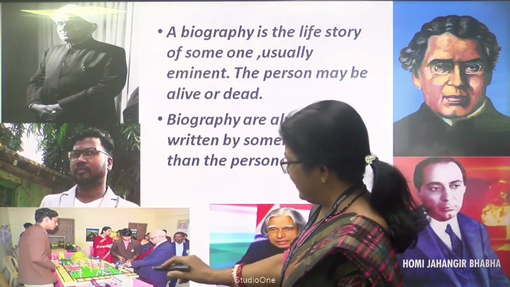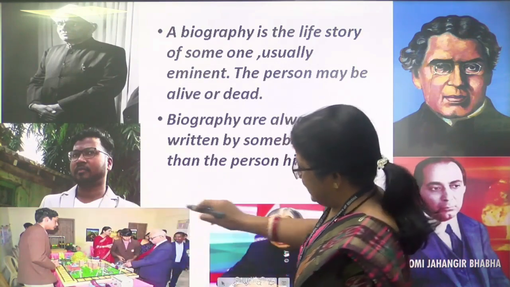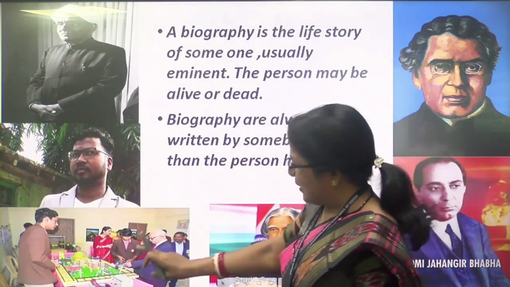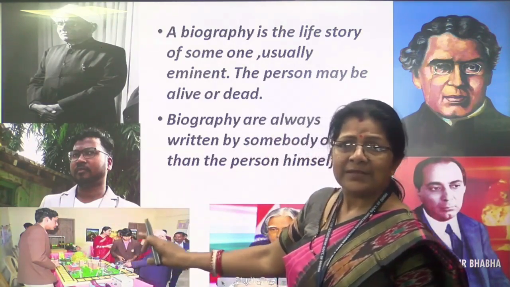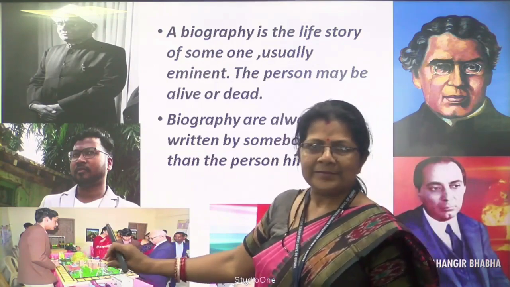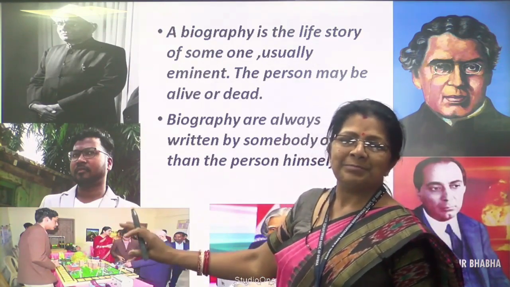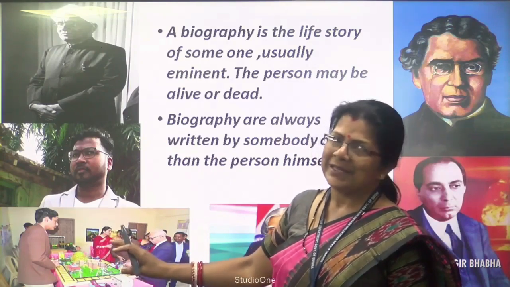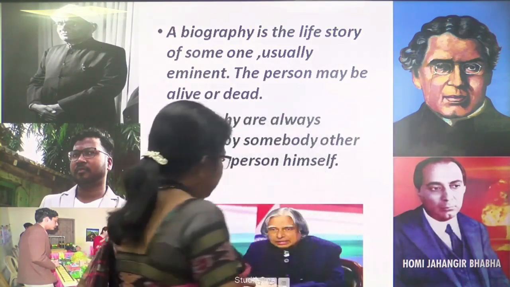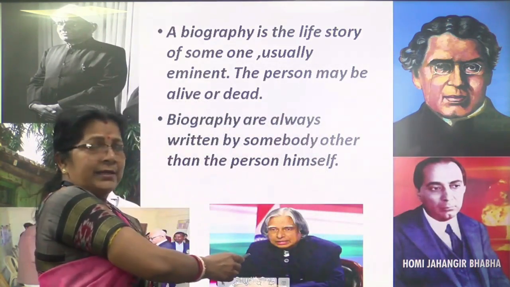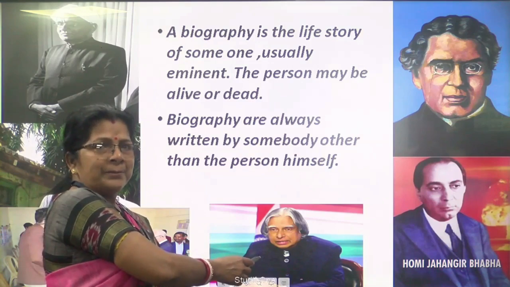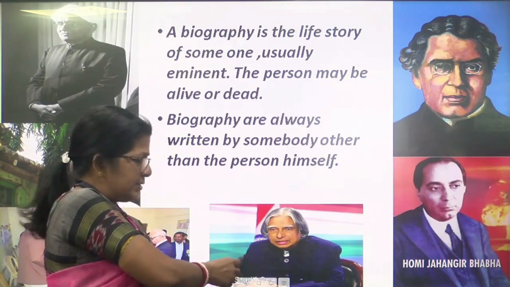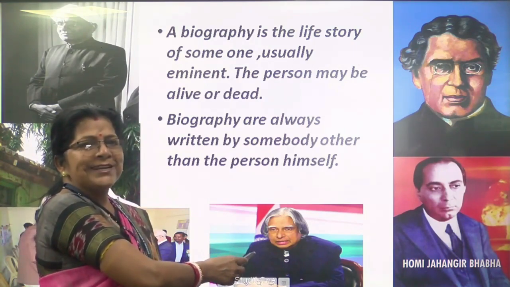It is your science Vigyan Mela. In this science exhibition, we select the best scientists in your school, in your district, in your state. And you see, he was APJ Abdul Kalam. He was also a great scientist and also our President of India.